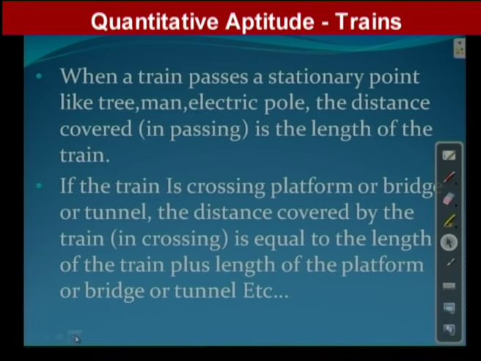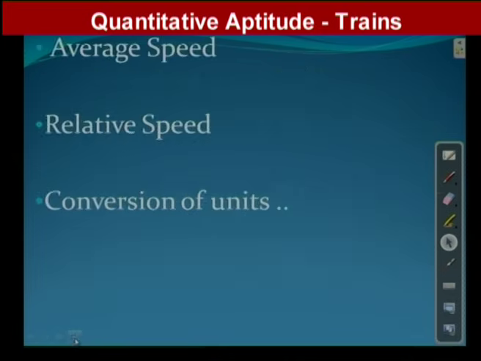And second point is, if the train is crossing a platform or bridge or tunnel, the distance covered by the train in crossing is equal to the length of the train plus the length of that platform or bridge or tunnel, etc. Okay, this point also we covered, and we have seen average speed, relative speed, and conversion of units also.